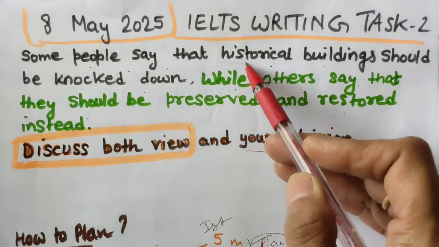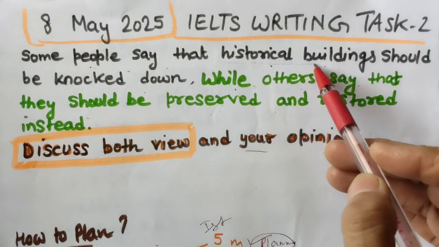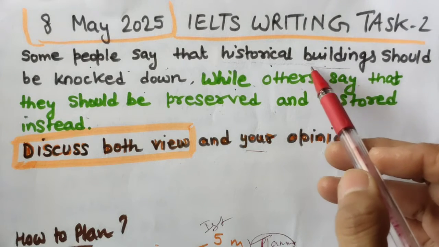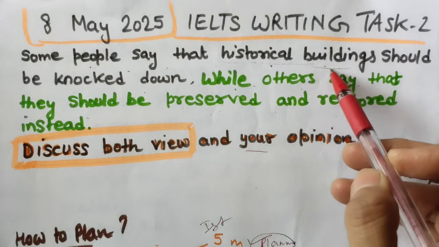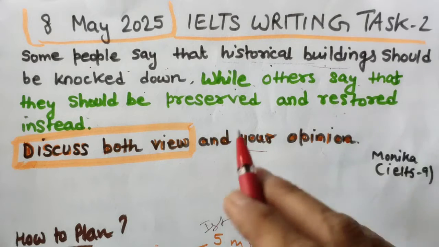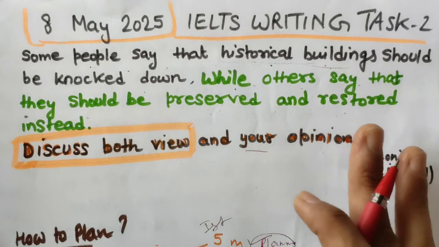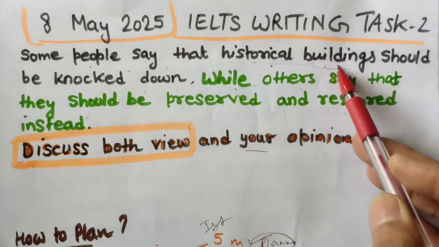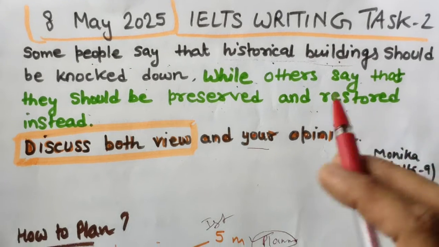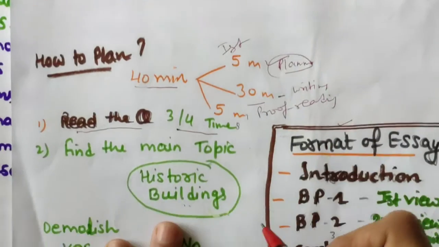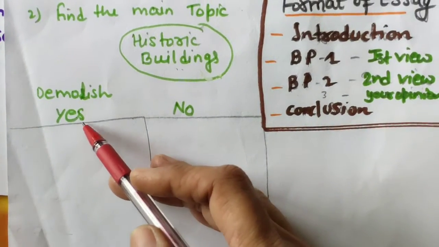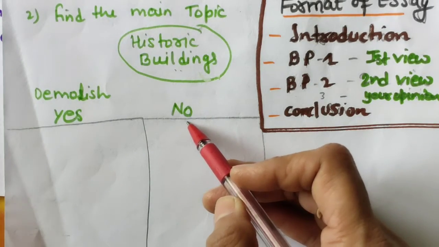In a city, most of the prime locations have these kinds of buildings. So unimportant buildings should be removed from the city space. That's my point of view, and I will support this also. So I would say balanced development should be there. I have explained my points, why I say it should be demolished and why I say it should not be demolished.